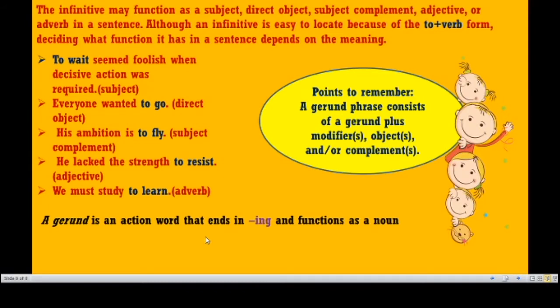The infinitive may function as a subject, direct object, subject complement, adjective, and adverb in a sentence. Although an infinitive is easy to locate because of the to plus verb form, deciding what function it has in a sentence depends on the meaning.